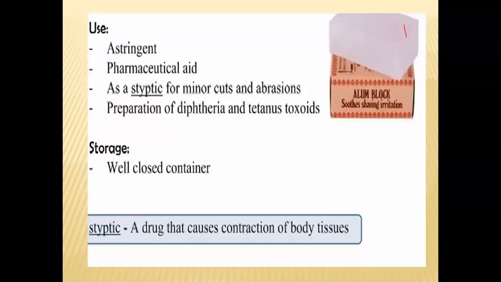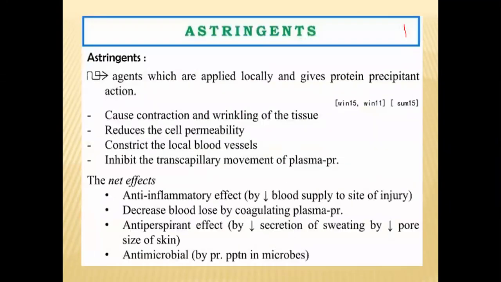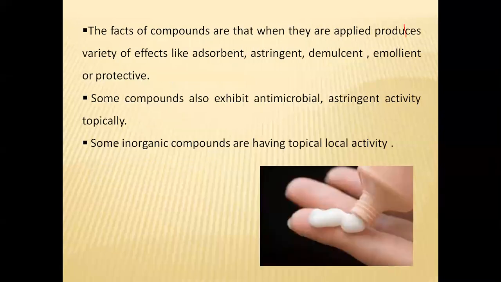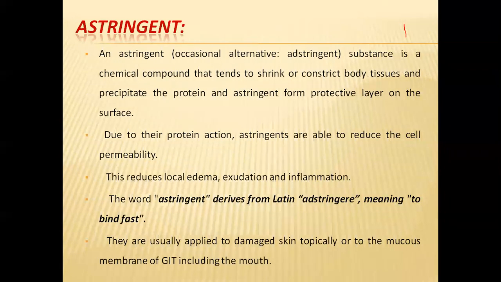This is all about the astringents. What are astringents? Mainly they come under the topical agents. What are topical agents? Those which are applied externally on your body parts. Then the types and classification of the topical agents. Then what is meant by astringents?